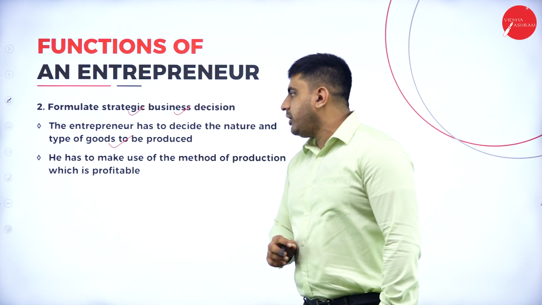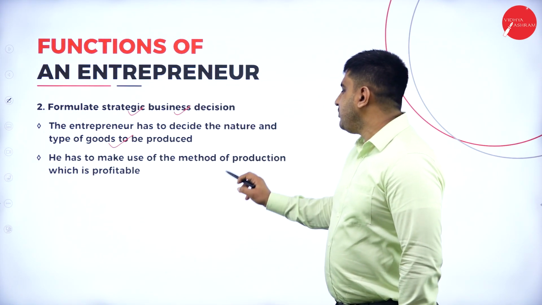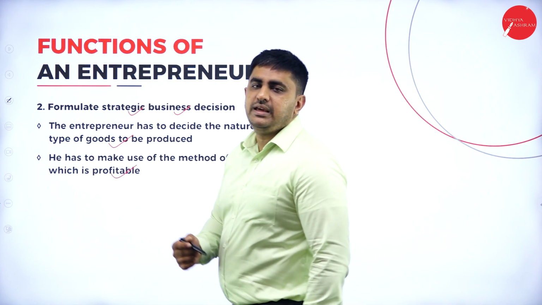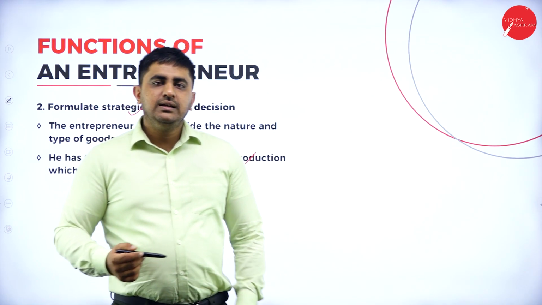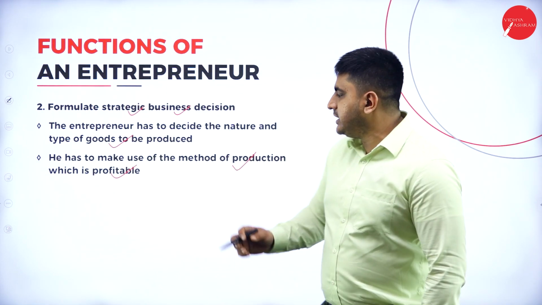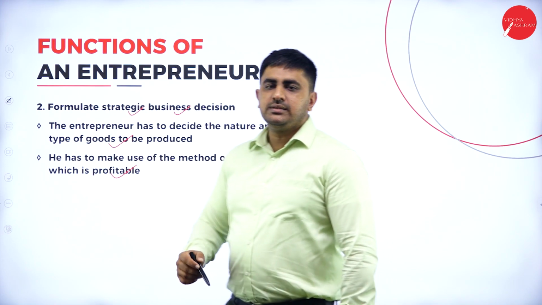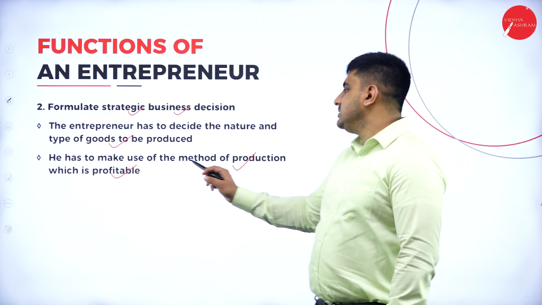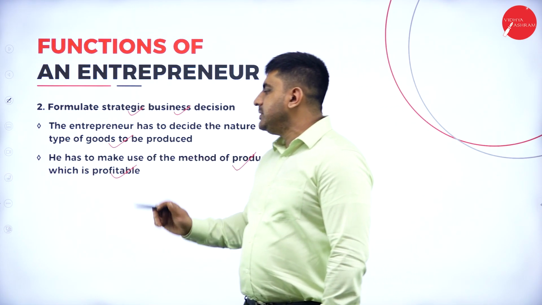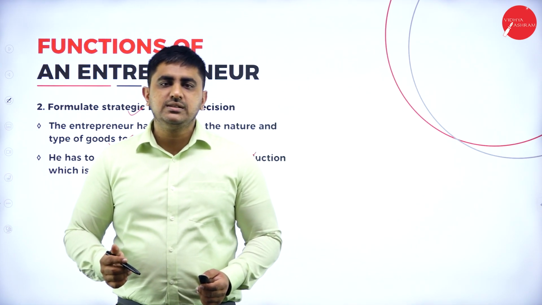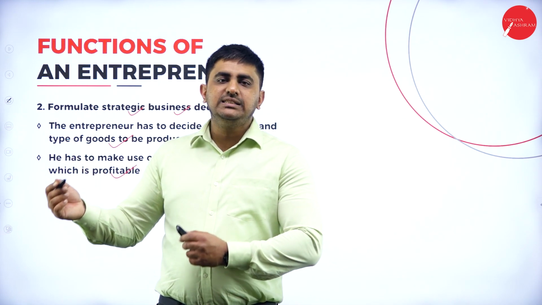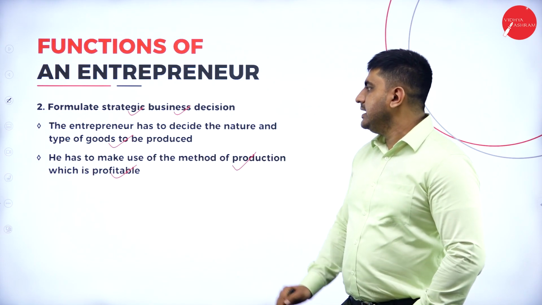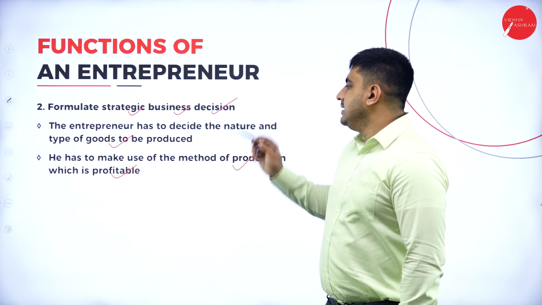So you see the second point, he has to make use of the method of production which is profitable. For example, he wants to produce a smartphone, then he has to adopt a method of production that is profitable, means it should be feasible for him. Like how? He has to make use of the method of production that is feasible, means with limited resources he has to come out with maximum products and quality products. That is the meaning. This is the second function, that is, he comes out with strategic business decision.